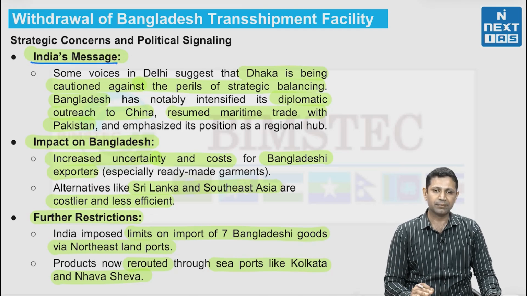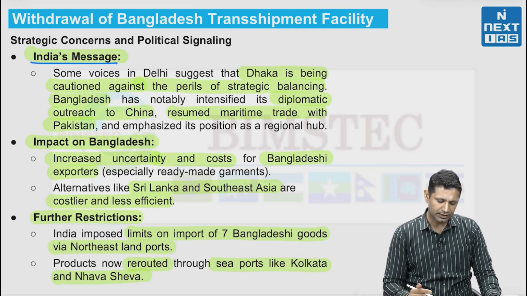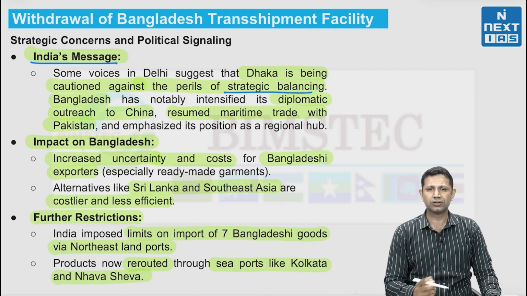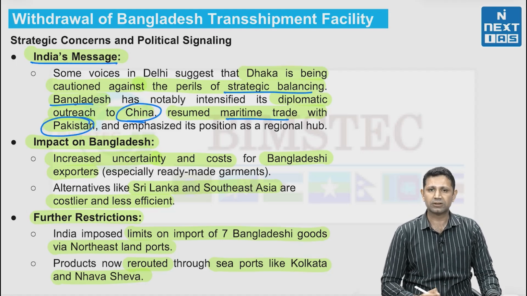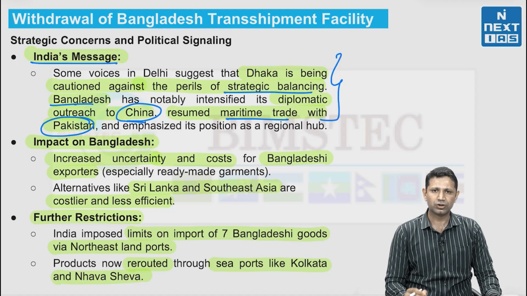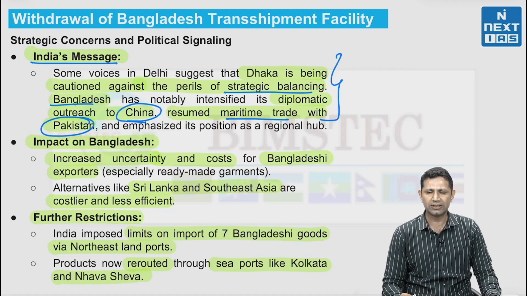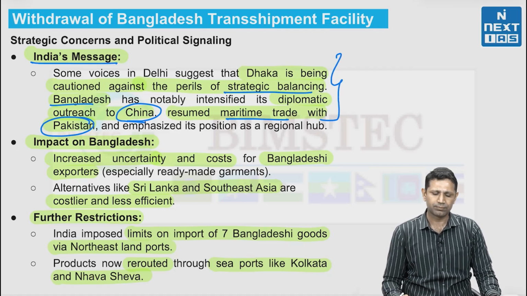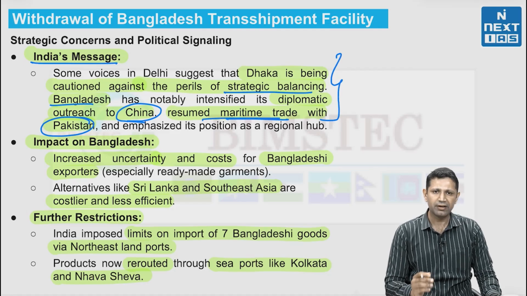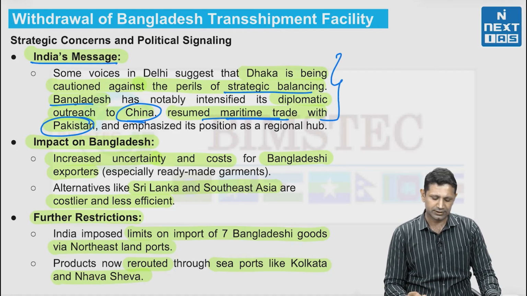Then, what does this political signaling from India look like? First of all, India's message is very clear: Dhaka should be cautioned against the strategic balancing that it is going for. It is now reaching out to China. Also, it has resumed maritime trade with Pakistan. So, Bangladesh should be cautious about which countries it is improving its relations with, and how much those countries are aligned with India. For example, China and Pakistan are not friendly nations for India. That's why Bangladesh has been cautioned.